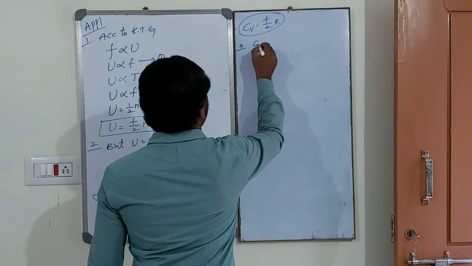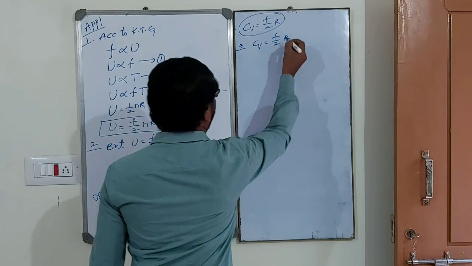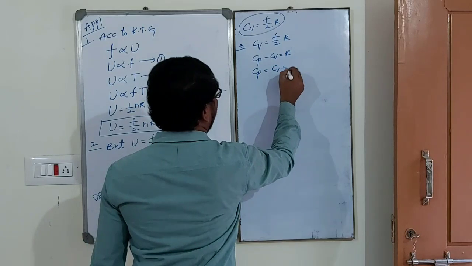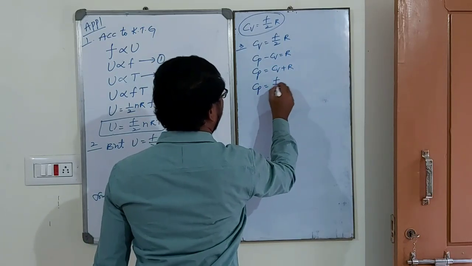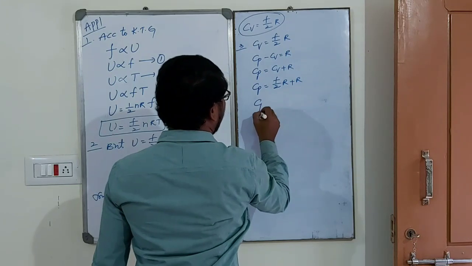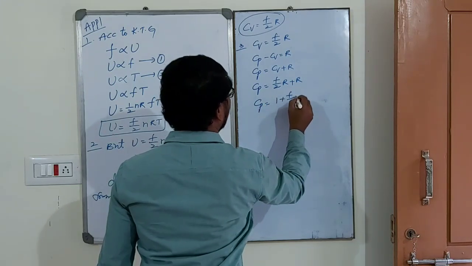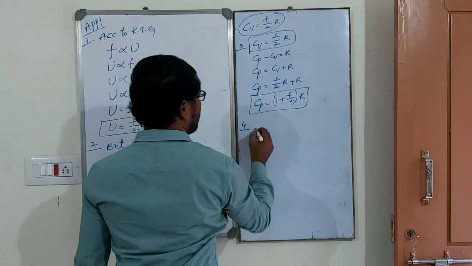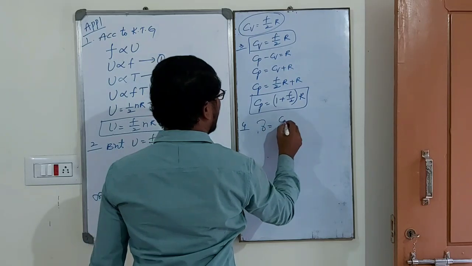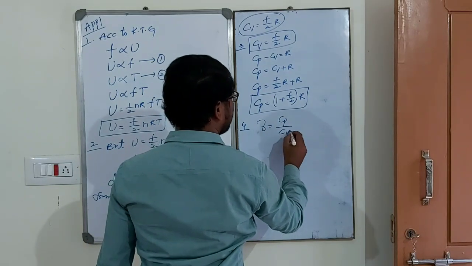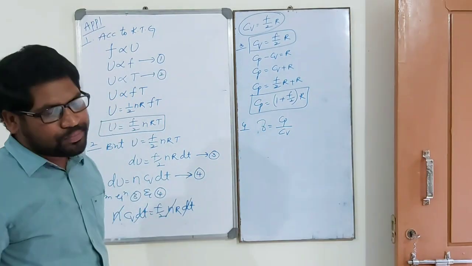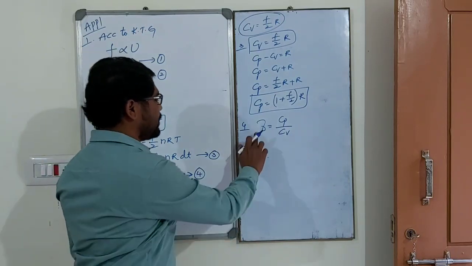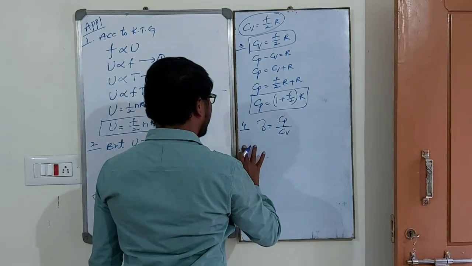Next, third one. Cv is equal to f by 2 R. Cp minus Cv is equal to R, so Cp is equal to Cv plus R. Cp is equal to f by 2 R plus R, which is (1 plus f by 2) R. This is Cp, this is Cv. Fourth one: the adiabatic constant gamma is equal to Cp by Cv, the ratio of the specific heat of gas at constant pressure to that at constant volume.